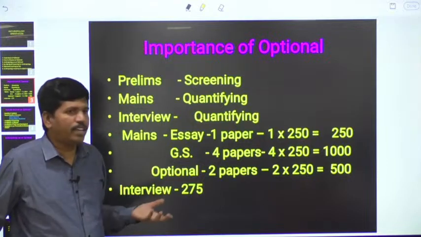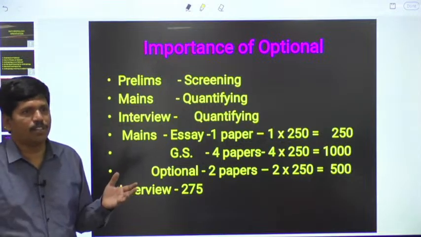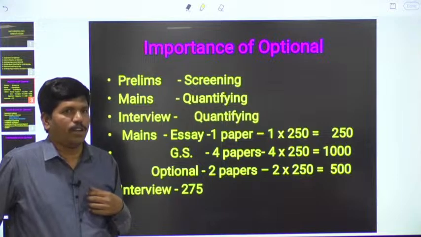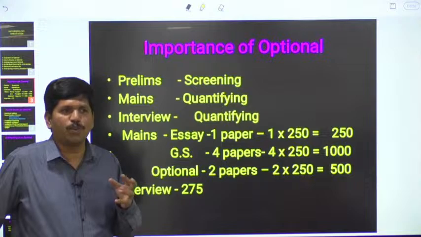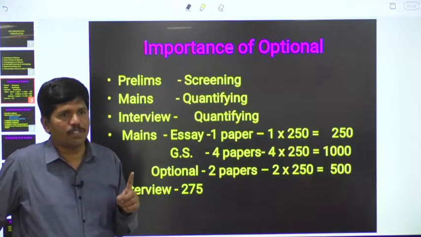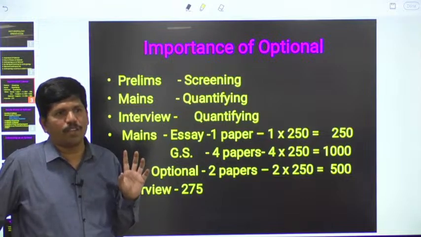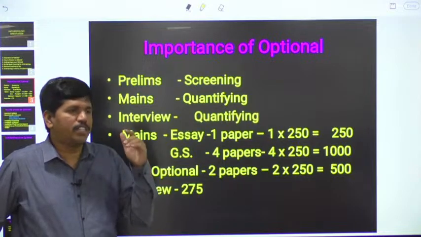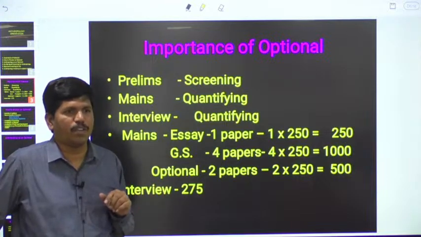Nowadays you have to select only one optional. Before 2011 you had to select 2 optionals. Then people faced a number of problems. Selecting one optional is easy, but 2 optionals is a different thing. Because of wrong selection of optionals, many people failed to clear the examination. In the remaining aspects they got very good marks, national toppers, but in the second optional not so.